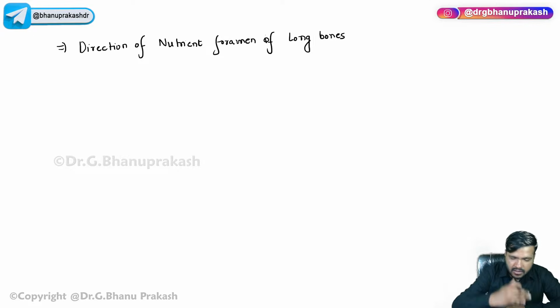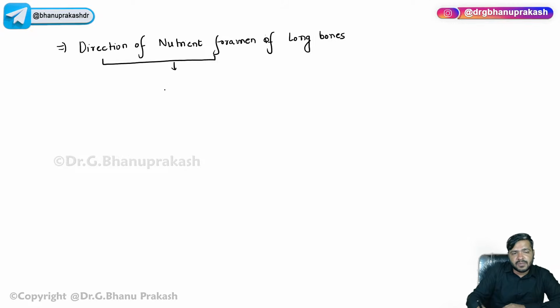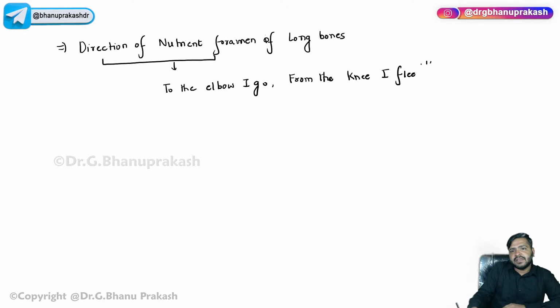You have to remember what the direction is. What is the direction of the nutrient foramen? So: to the elbow I go, from the knee I flee.